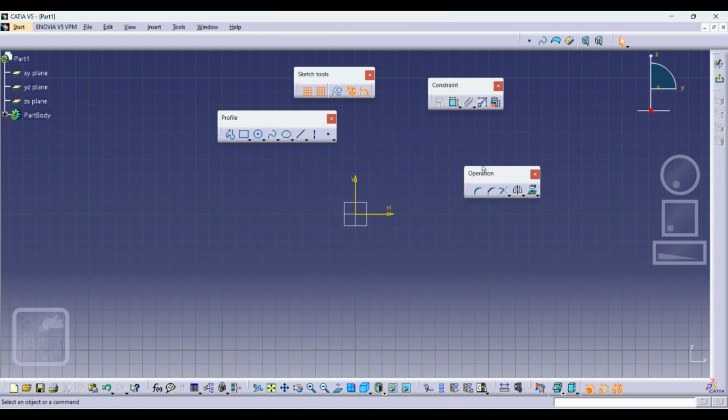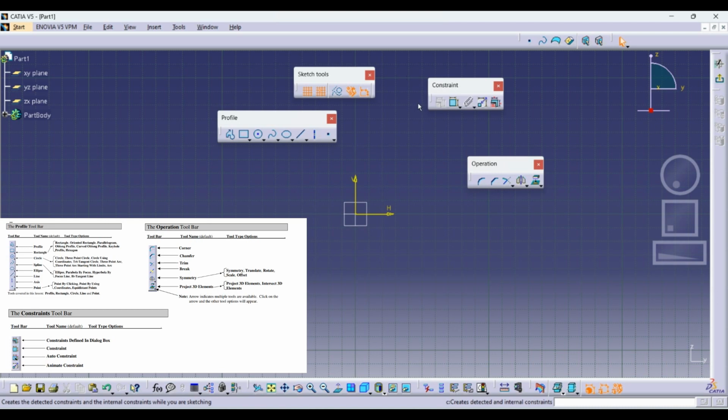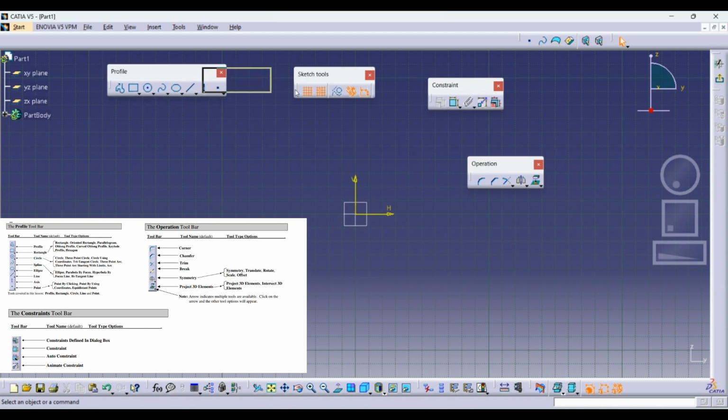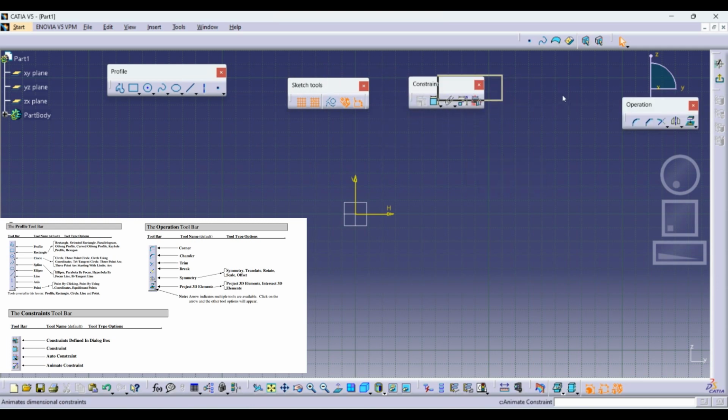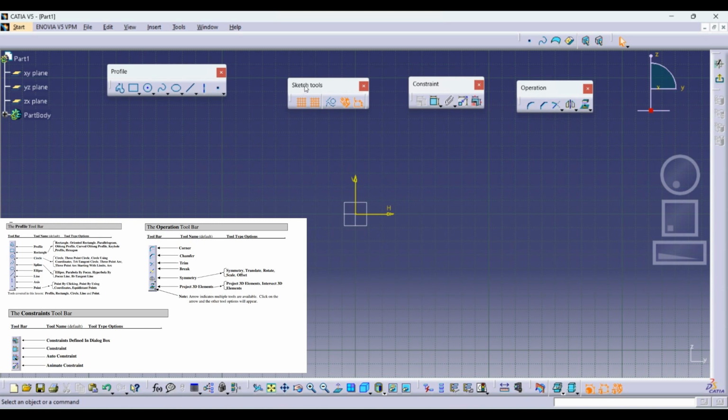Okay, as I told you in the PPT, there are a few toolbars which we need to understand. So first you can make them in a little bit arranged way. It would be good for you to understand. Okay, so the first one is the profile, then sketch tool, then constraint, then operation. Okay, so first we will start from here.